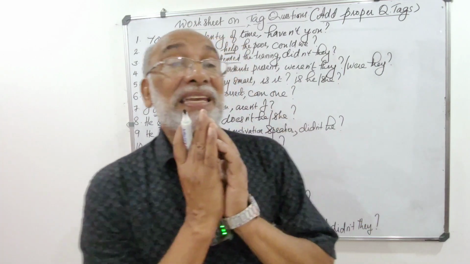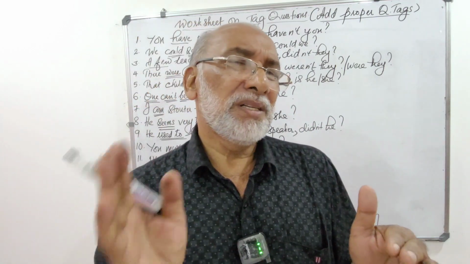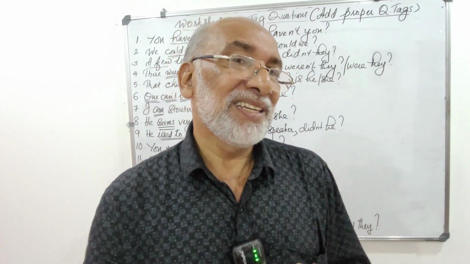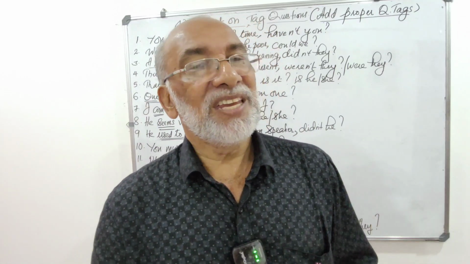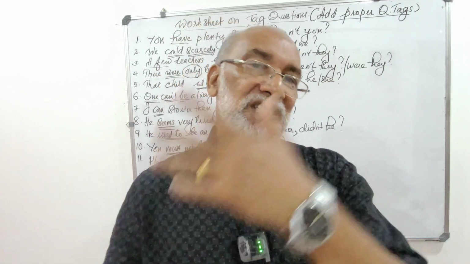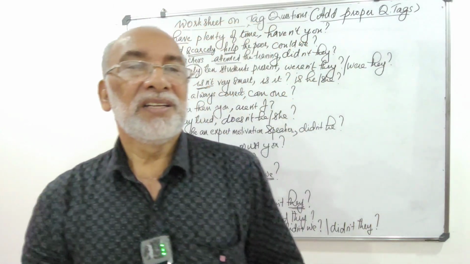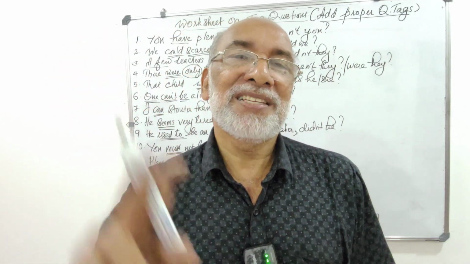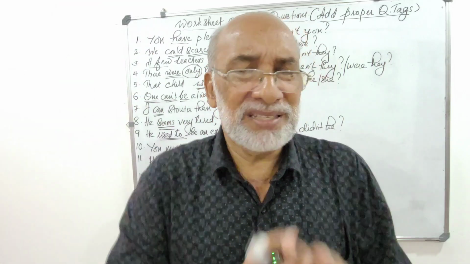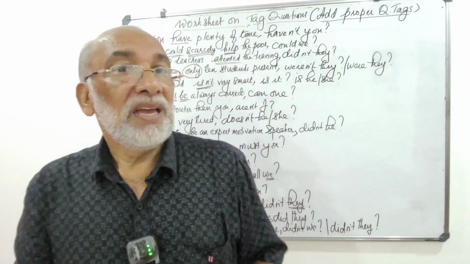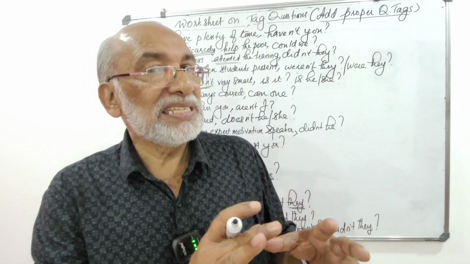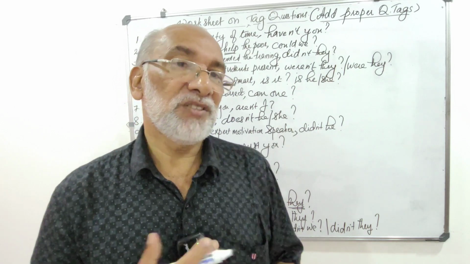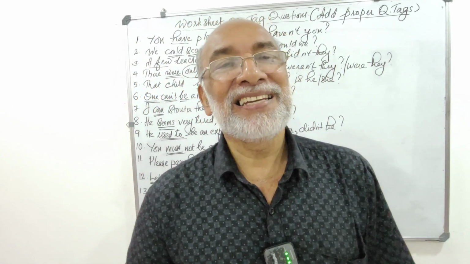Okay, I think I have selected almost all the special cases and exceptions. The general thing is very easy. Positive statements take a negative tag, negative statements take a positive tag, the full stop is to be removed, and the tag is to be attached in small letters and ended with a question mark. These things are very easy. But when it comes to the special cases and exceptions, you have to remember all this. Otherwise, you will be speaking incorrect English.